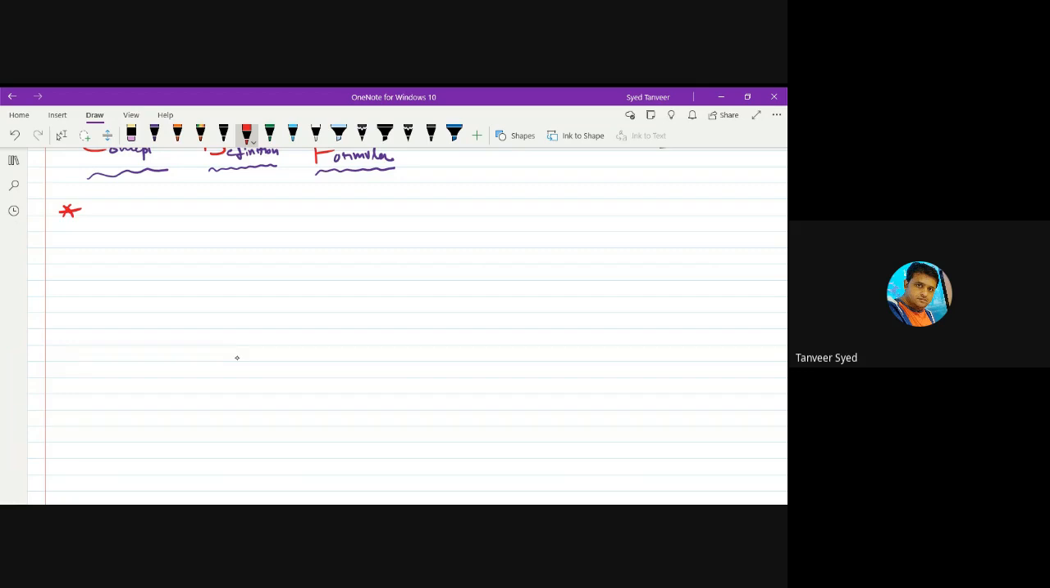Okay, so today we will see motion curves or graphs. Graphs. First of all, what is a graph?